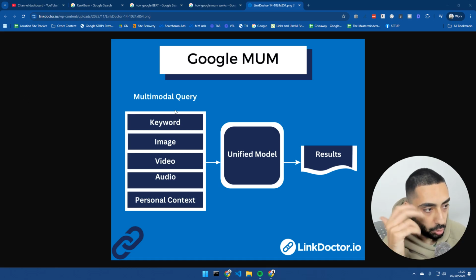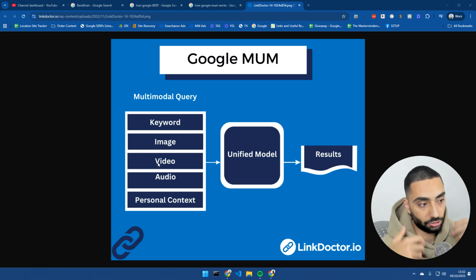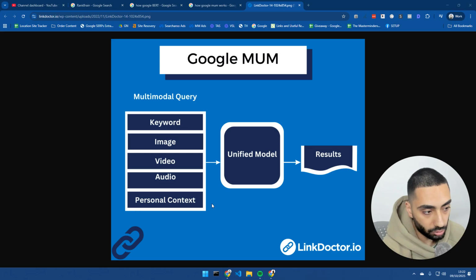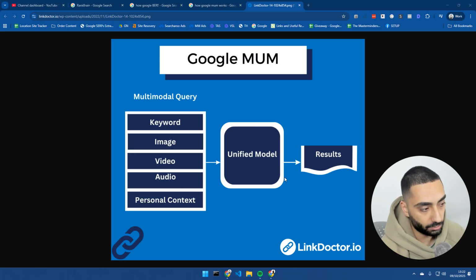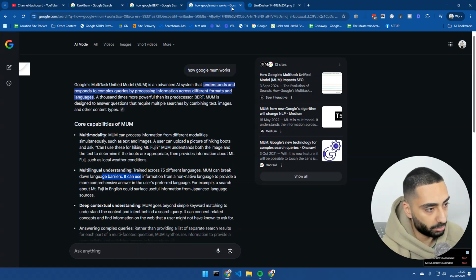Before MUM, Google mostly understood text, but with the introduction of MUM, it also understands what's in images. It understands videos, like I am currently doing a transcript, and MUM would basically be able to pick that up. It also understands audio as well, so if you're ever doing podcasts. And it also, and this is the most important one, it understands personal context as well. And all of these different attributes get put into a unified model, and that's the actual result there. A little bit of a shout out to Link Doctor. They've done a good job of breaking that down.